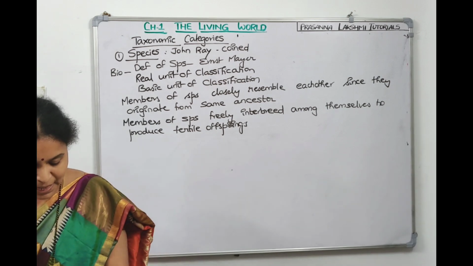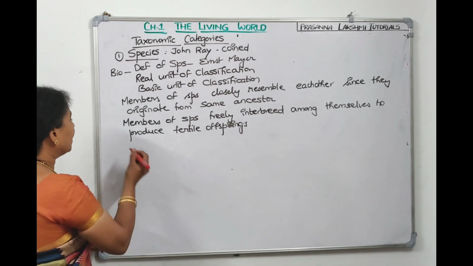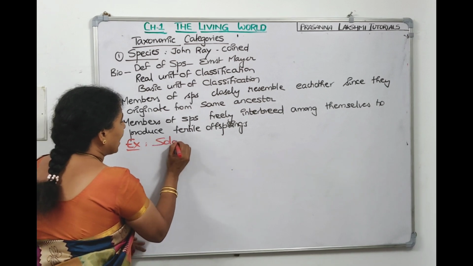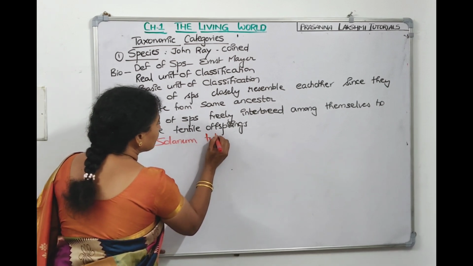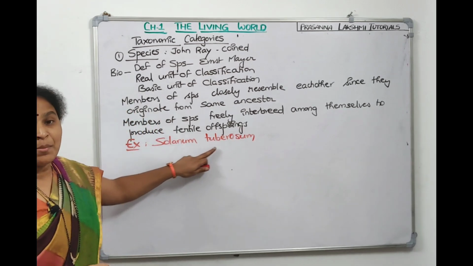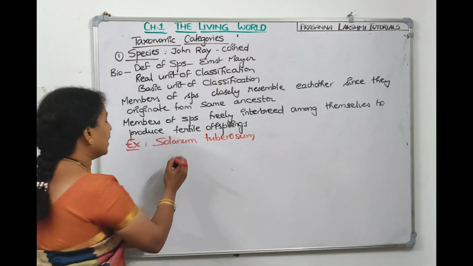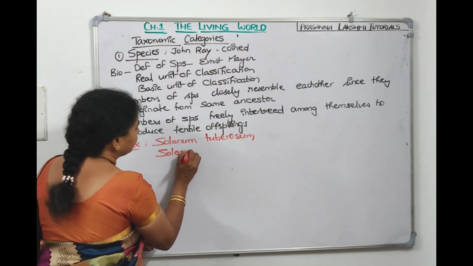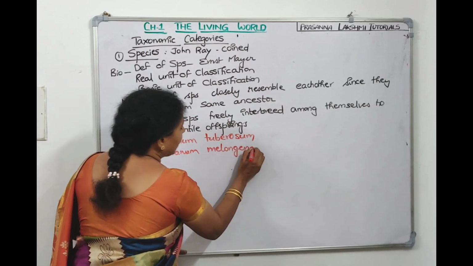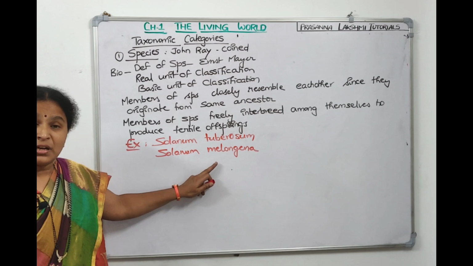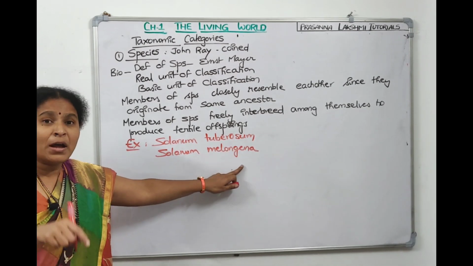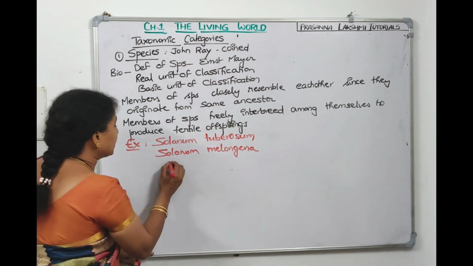If we have to see examples of species under plants: Solanum tuberosum. Solanum is the genus name, tuberosum is the species name. Then again, Solanum melongena, brinjal. Here tuberosum is the species name, melongena is the species name. One more example, Solanum nigrum is another name.